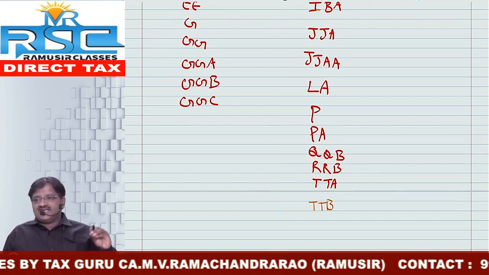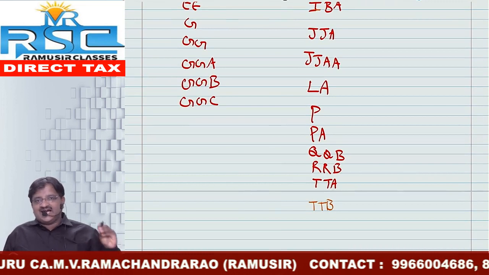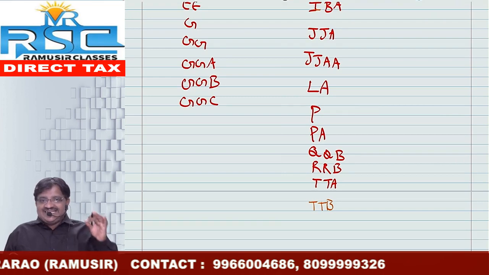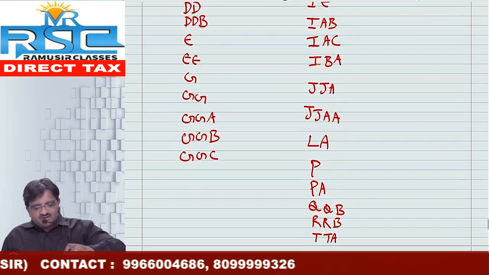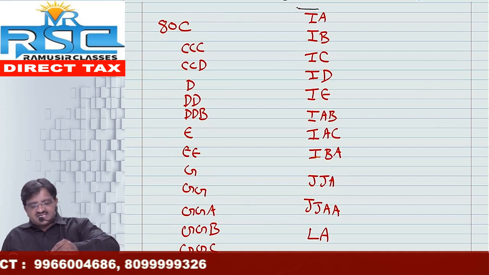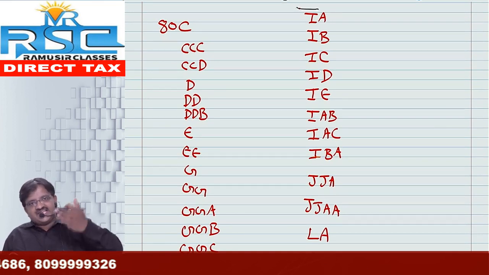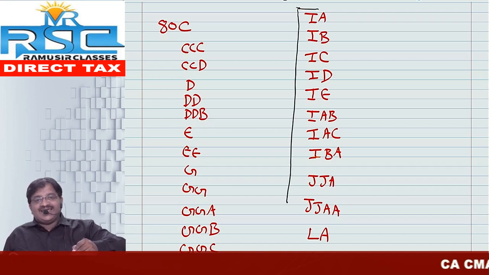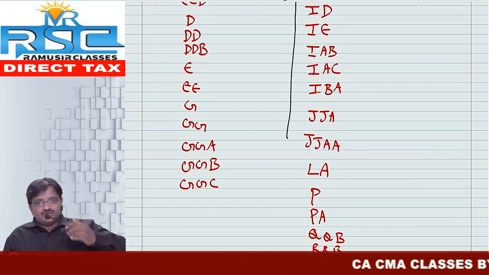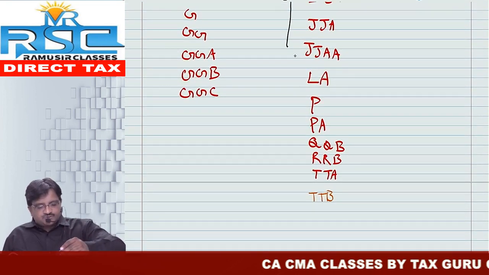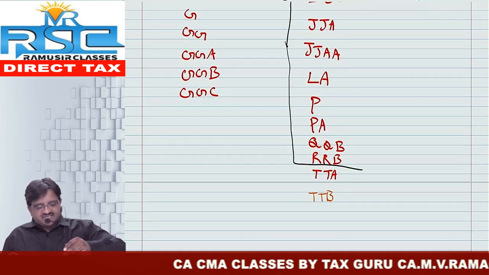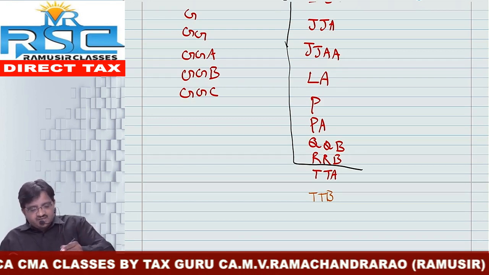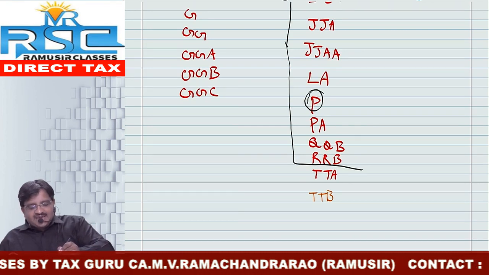But while computing AMT, that is while computing adjusted total income, if you have claimed the deduction under sections 80H to TT, we need to add it back. For that purpose, I need to consider 80H is not here, right? So H is not there. Next alphabet 80I. So 80IA up to TT. TT means up to TTA, before that. That means 80RRB. Up to that, I need to add it back. But no need to add back 80P.